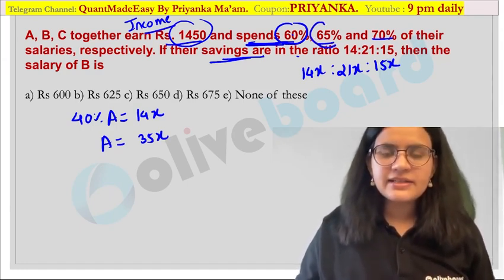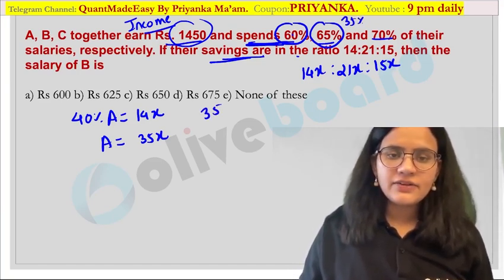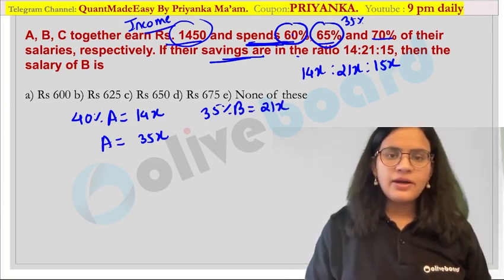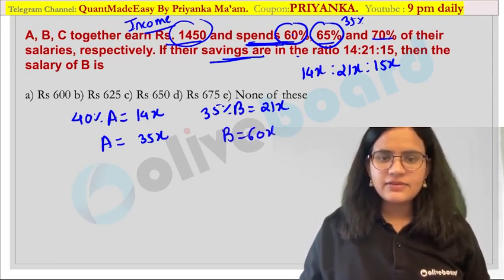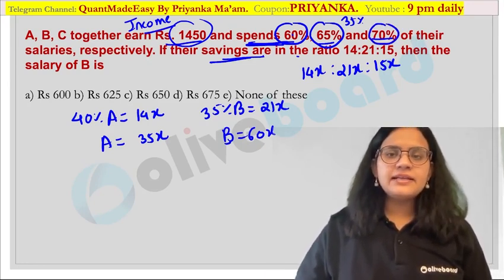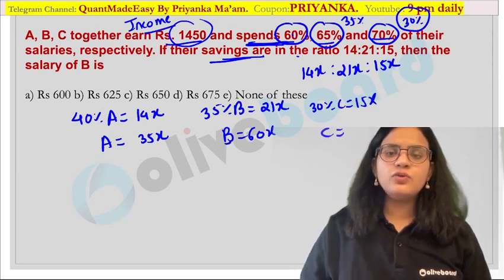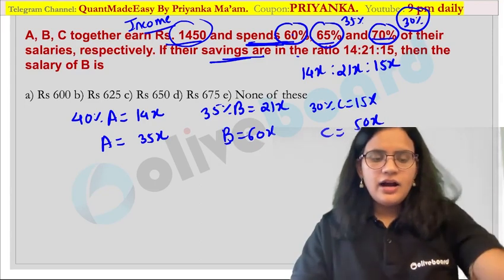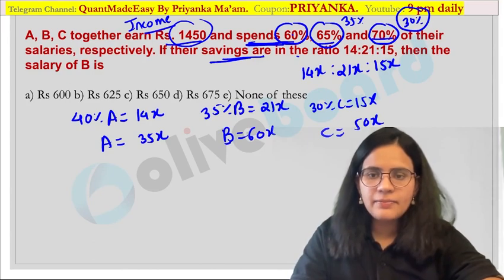Similarly, B's expenditure is 65%. So how much would be the saving? 35% would be the saving. So I can say 35% of B is equal to 21x. Are you guys getting my point? So how will you get this value? B's value is nothing but 60x in this case. And 70% is the expenditure, so 30% would be the saving. So can I say 30% of C is equal to 15x? So C's value would be equal to 50x. Are you getting my point? So I have individually calculated the income of A, B, C.